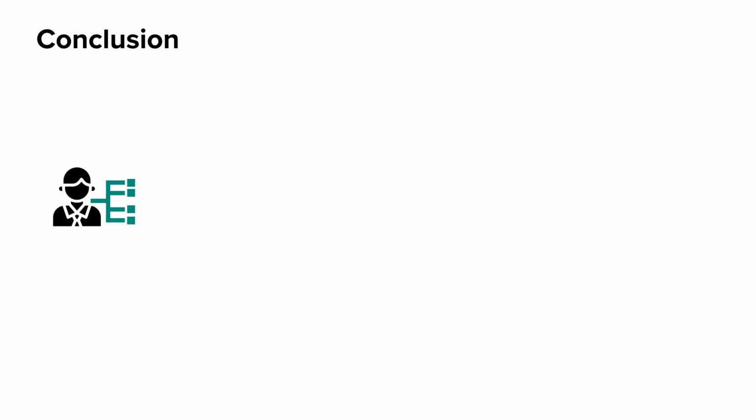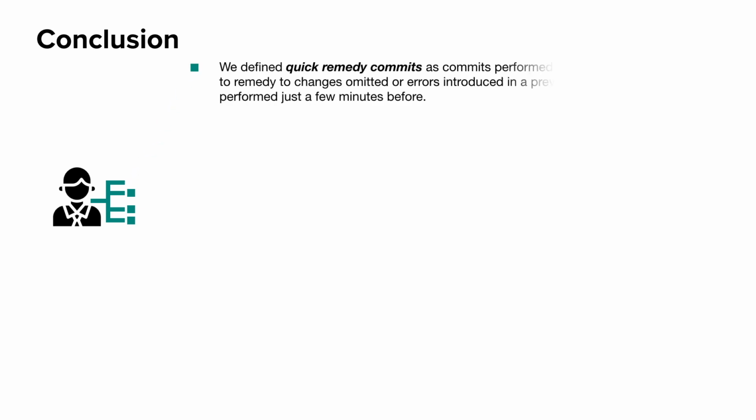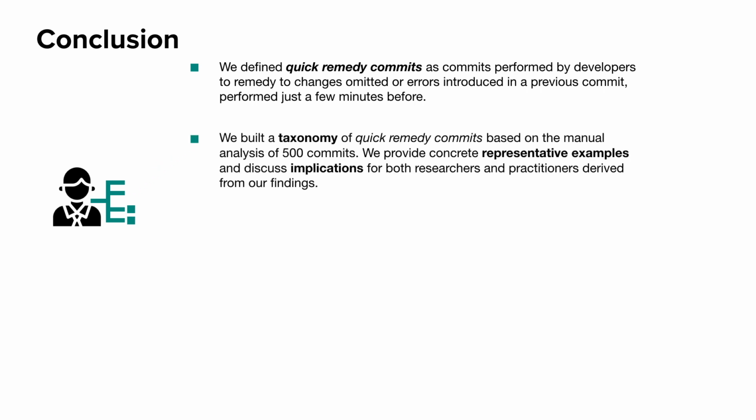Now I would like to wrap up my presentation with a few conclusions. So in our research work, we first defined those commits that quickly fix an issue introduced from the previous commit as quick remedy commits. And then we built a taxonomy of quick remedy commits by manually analyzing 500 candidate commits selected. For each category in the taxonomy, we describe a concrete representative example and provide implications for both practitioners and researchers.